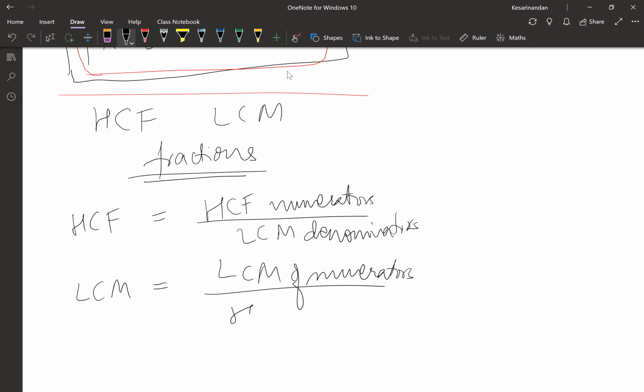And then you will have the opposite, HCF of denominators. Please note this down as well, guys. It's an important part and it will help you in some of the questions. Is this part clear, guys? Everybody?